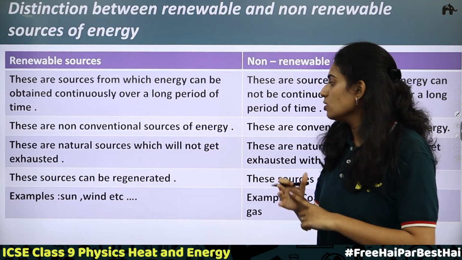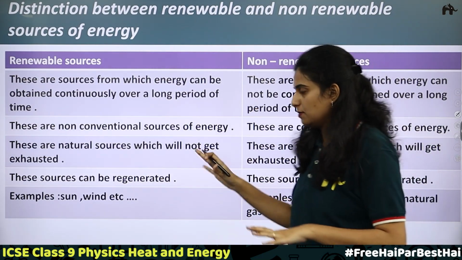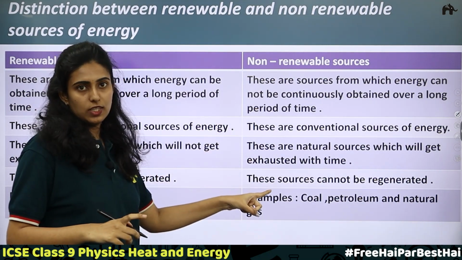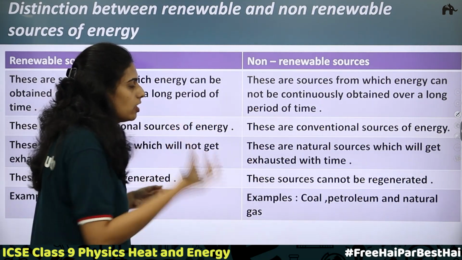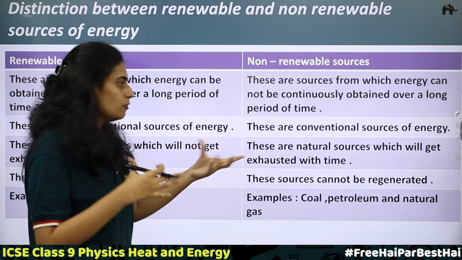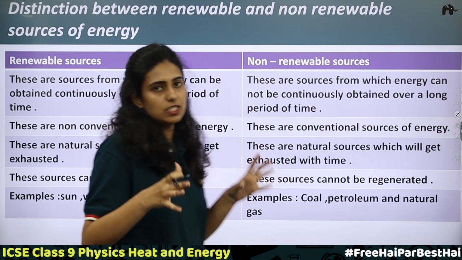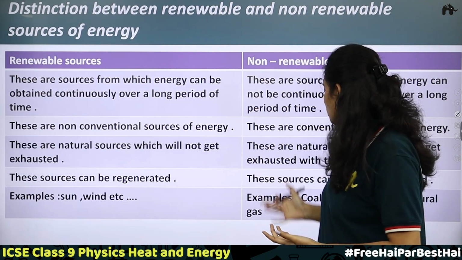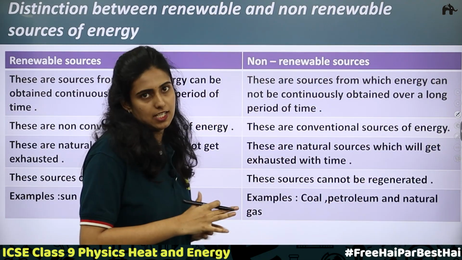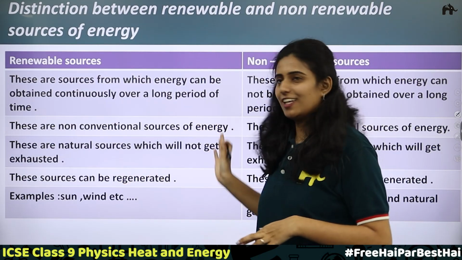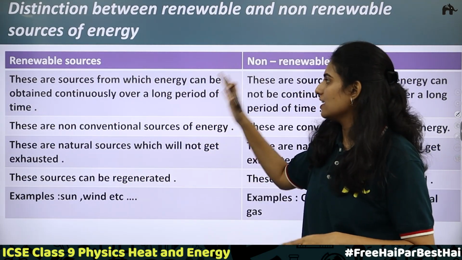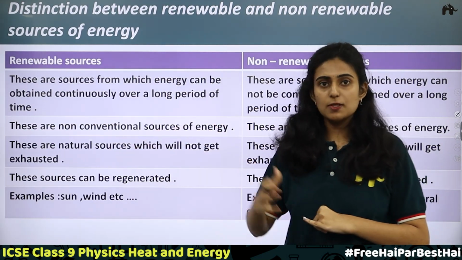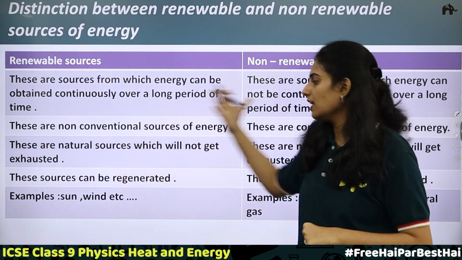Next, renewable sources are natural sources which will not get exhausted. Inexhaustible they are. What about non-renewable? These are natural sources which will get exhausted with time. These are also natural, but what is the thing? Coal, petrol, all these we are getting from nature, that is from fossil fuels. But the thing is, they will get exhausted with time. Next, renewable sources can be regenerated. They can be renewed. Non-renewable sources cannot be regenerated. One is can, the second is cannot. So just remember these points. That is, first one they are non-conventional, then this is conventional. These are inexhaustible, these are exhaustible. These can be regenerated, these cannot be regenerated.